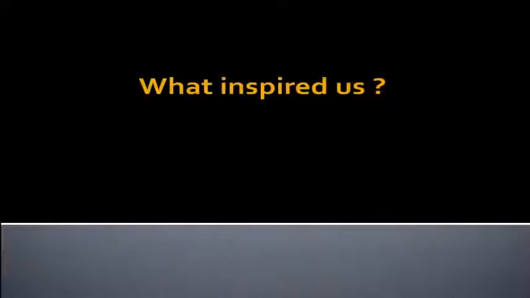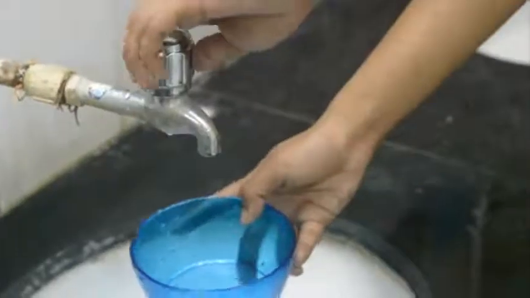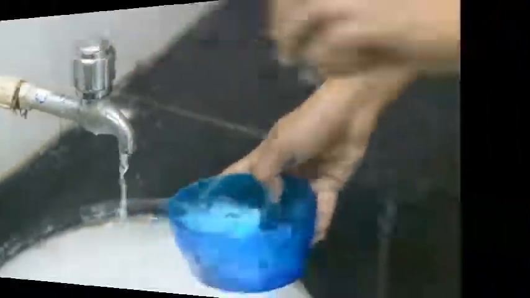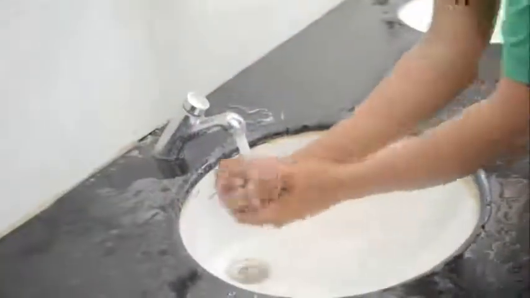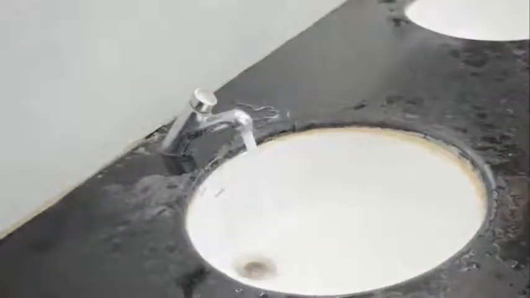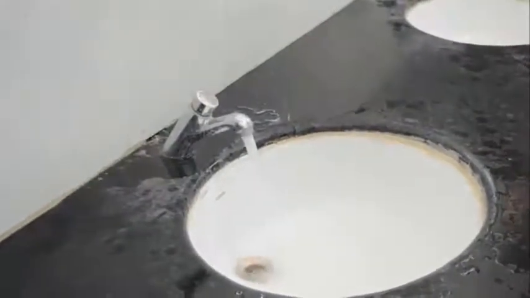The following instances inspired us. People open the knob a lot, much more than what is needed for washing hands. Here, people open the tap to the maximum flow rate for collecting water. Pressing the button on this tap, the water keeps flowing for a certain period of time, hence there's a lot of water wasted in this way.